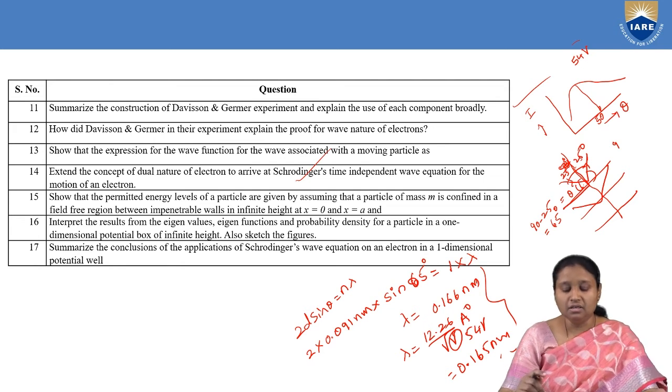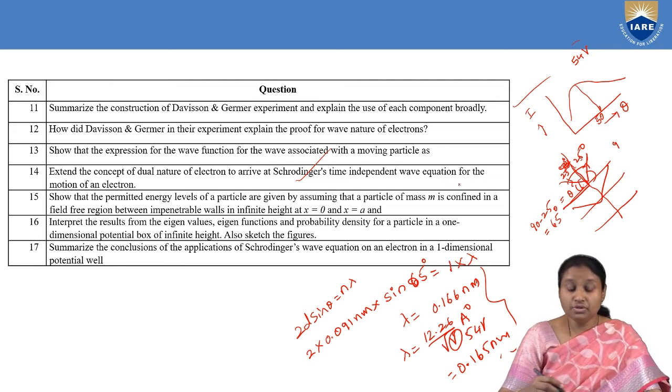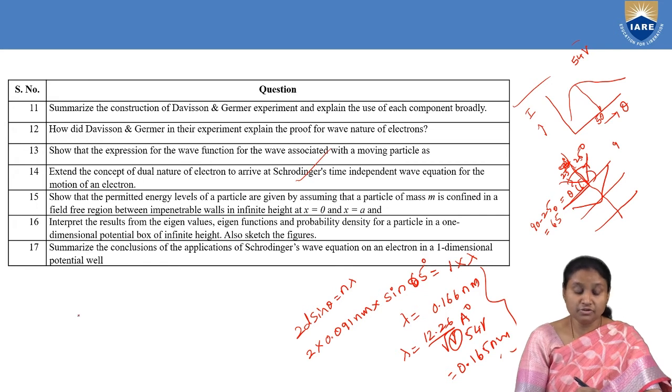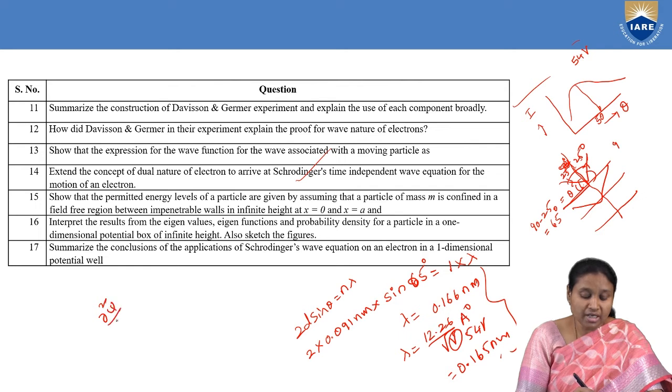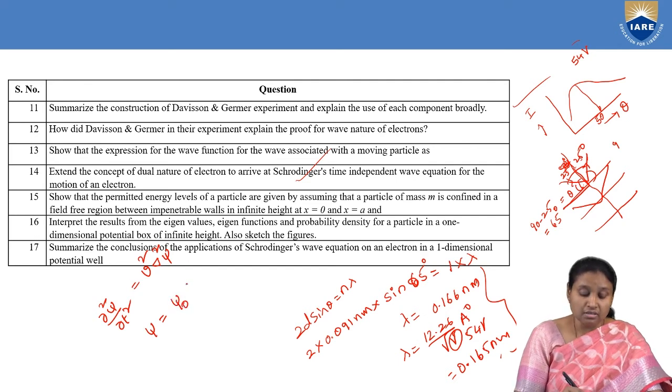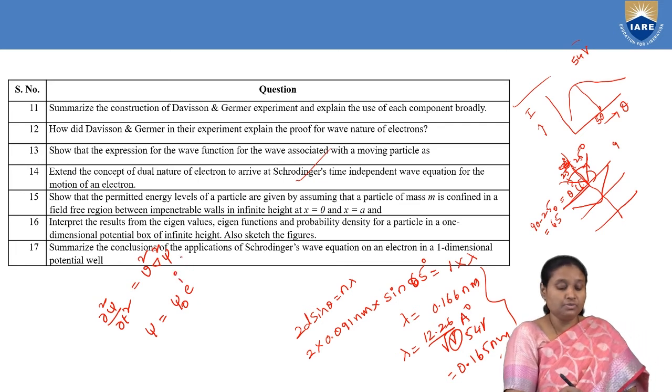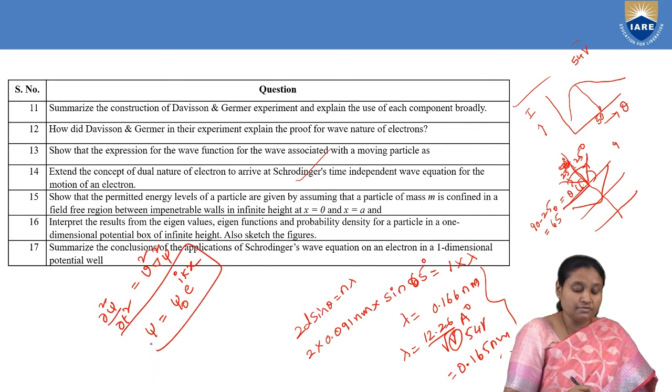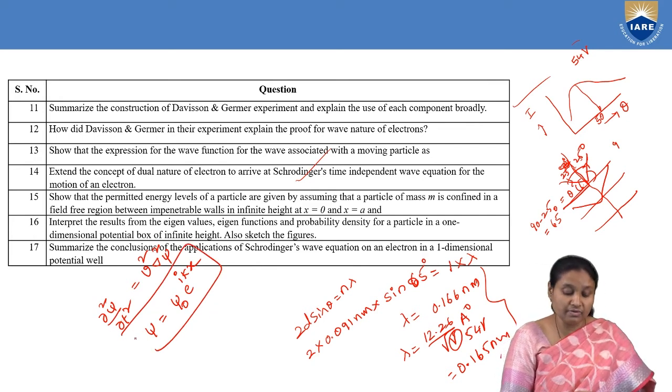So in this case, we are going to take the classical differential equation of wave motion. What is the classical differential equation? It is dou square psi by dou t square is equal to v square del square psi, where del square is the Laplacian operator, and he has taken the solution for this differential equation as psi naught e to the power of ikx, and he has found this dou square psi by dou t square value, and then substituted it in this equation.